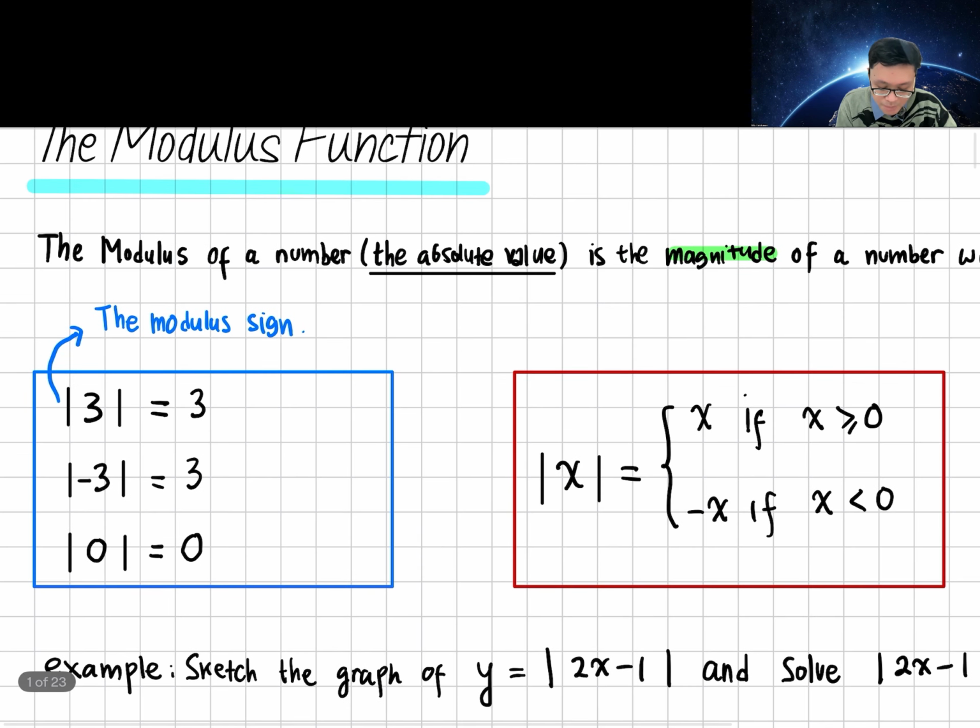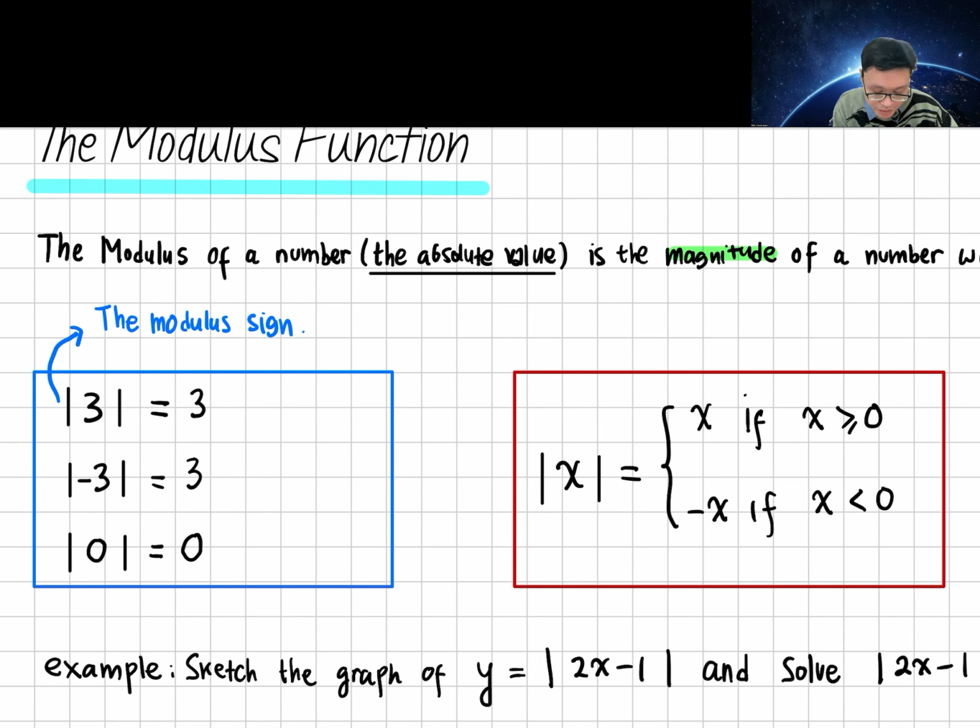If you put, for example, a positive number inside the modulus sign, it stays positive, because we just care about the size, how big that is. Like, for example, 3 meters, how big is it? Oh, it's just 3. How long? Oh, it's 3 meters, so the size is 3.